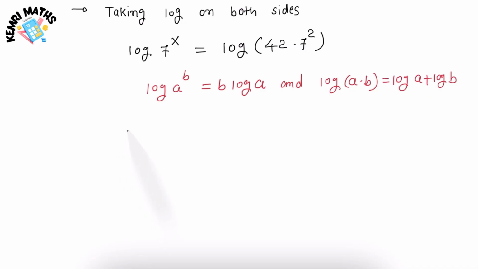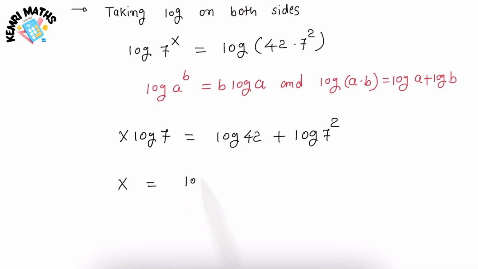So our equation will be x log 7 is equal to log 42 plus log 7 square. Therefore, x is equal to log 42 plus 2 log 7 over log 7.